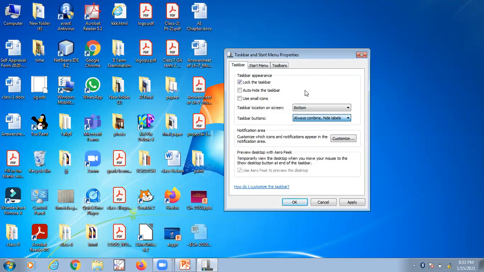That means you can change the properties of the taskbar also. I hope this much part is clear to everyone.